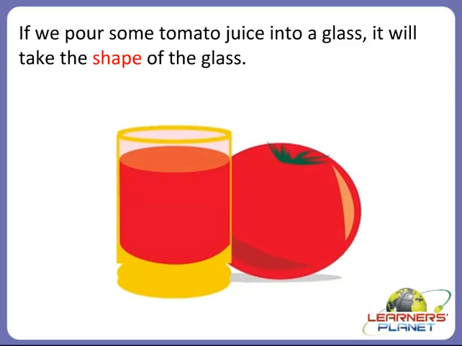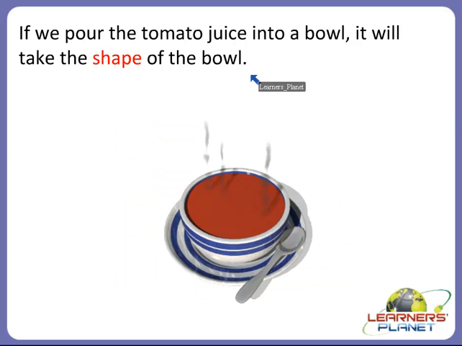But now we will see something more interesting. What if we pour the tomato juice into a bowl? Yes, it will take the shape of the bowl. Right? So, liquid is such a substance which can take the shape of the container in which we pour it.